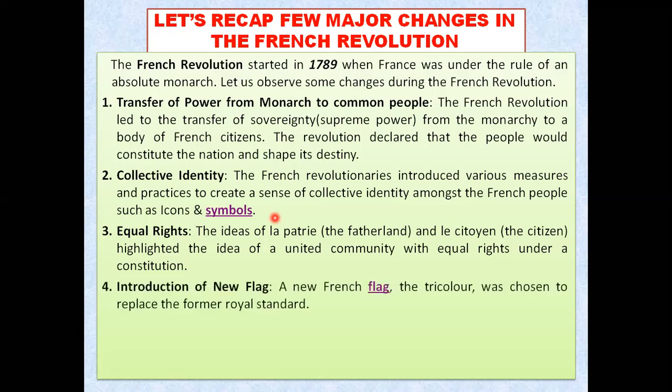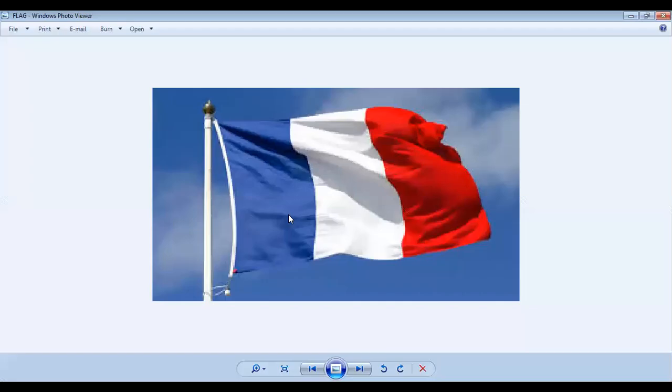Point number 4, that is the introduction of a new flag. Yes, during the French Revolution, the revolutionaries introduced a new French flag. Let me show you that French flag, my dear students. You can see the French flag. And why was it introduced?